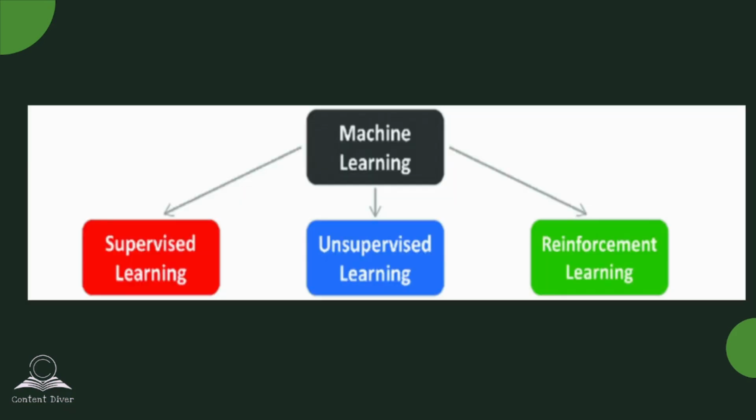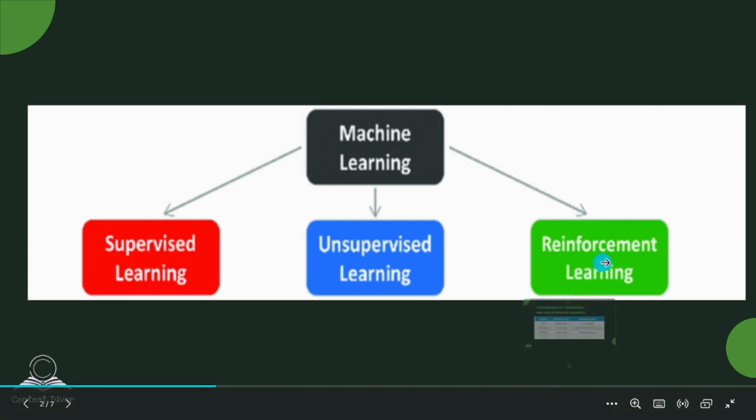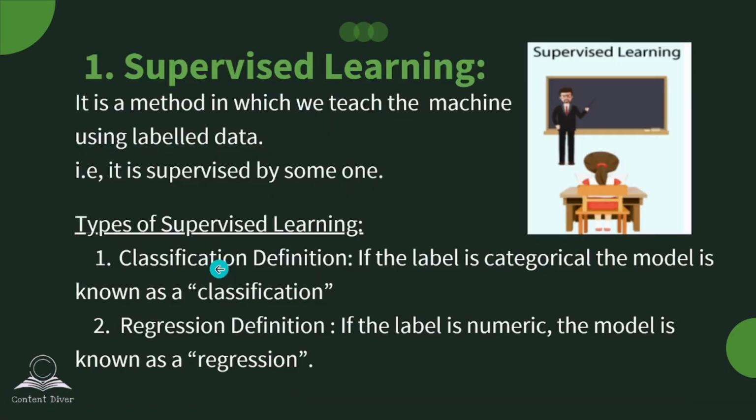Let's get started. The types of machine learning algorithms are: first, supervised learning; second, unsupervised learning; and third, reinforcement learning. Let us start with supervised learning now.